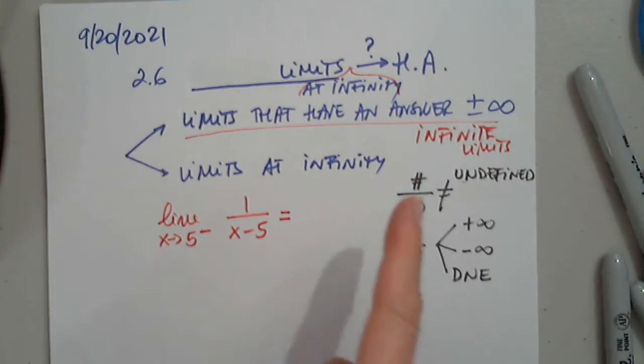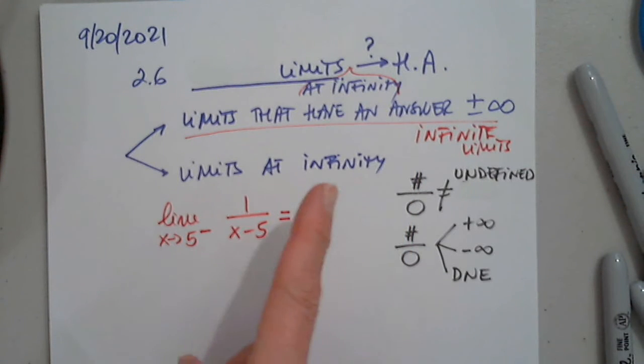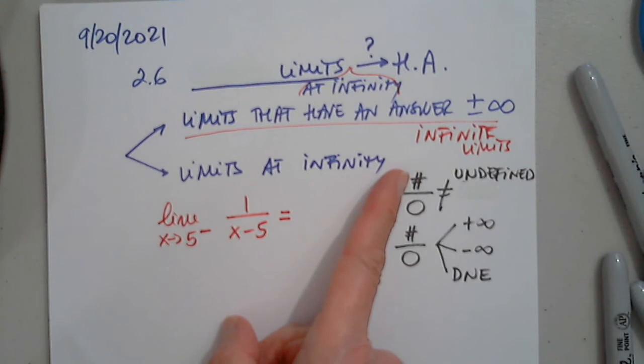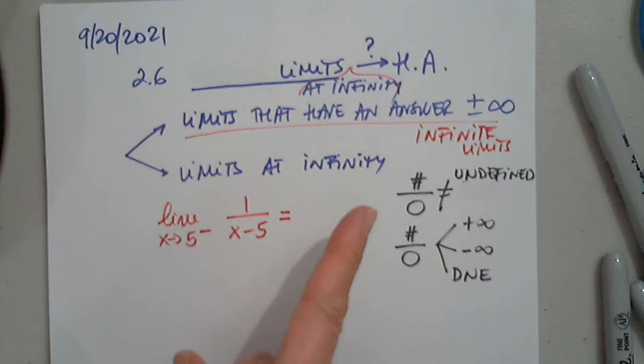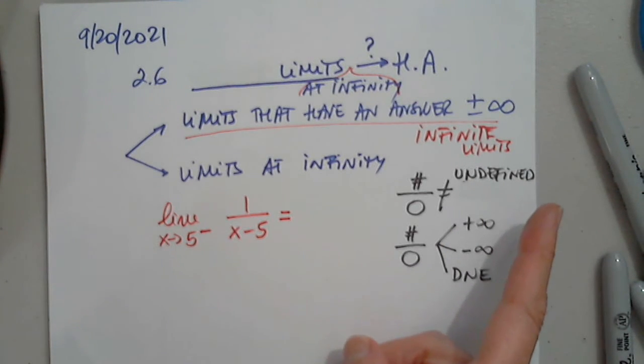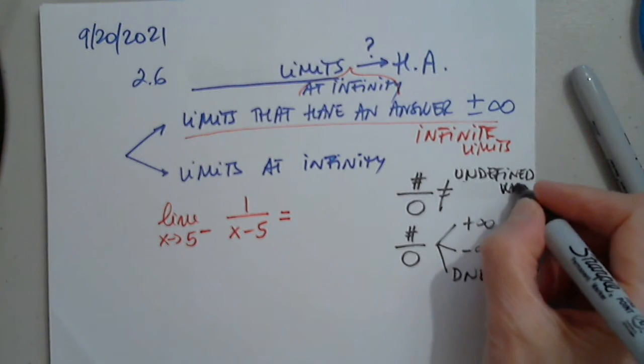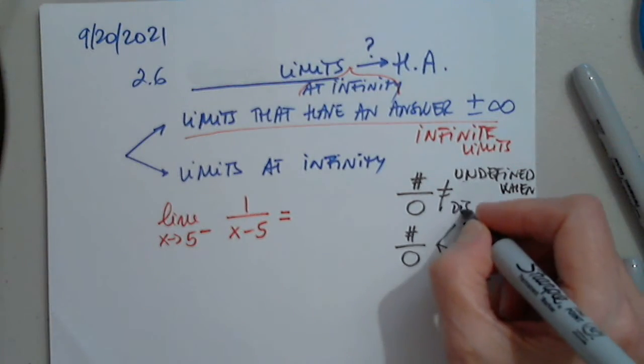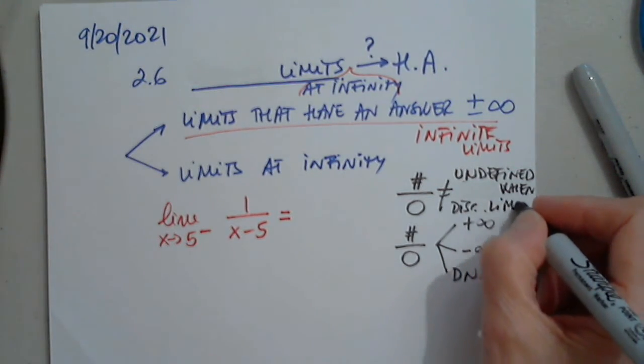So it is correct when you said that a number divided by 0 is undefined, but we are not talking about that. You can say it's undefined, actually, but this is not what we are talking about. When we talk about limits, we do not have the concept of undefined when discussing limits.